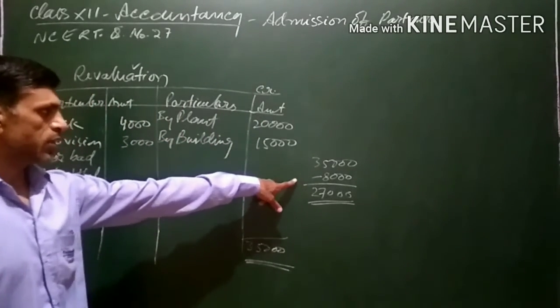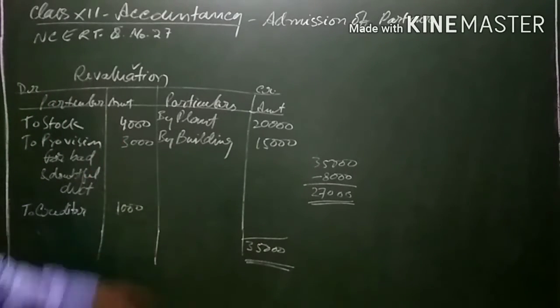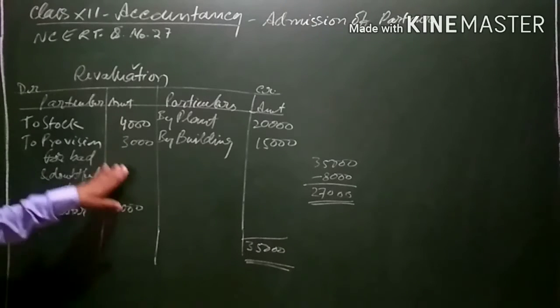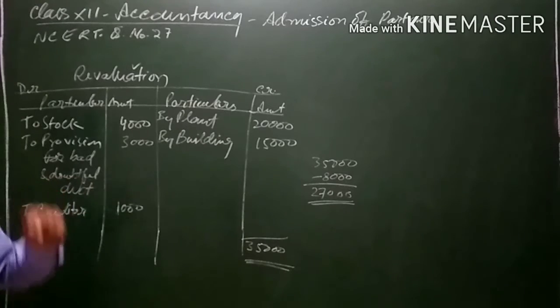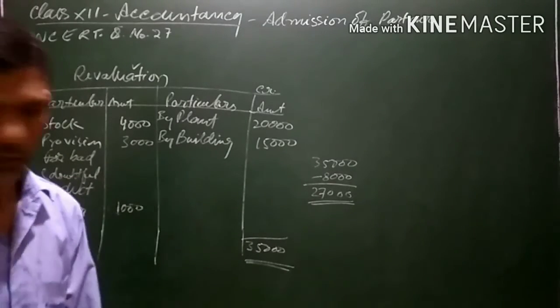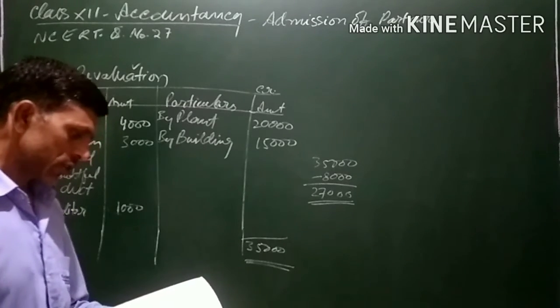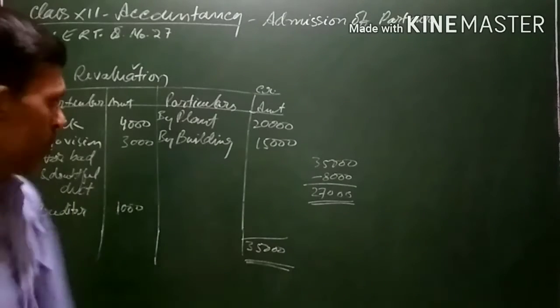This gain should be transferred to partner's capital account. The profit or loss on revaluation of assets or liabilities is transferred to partner's capital account in their profit sharing ratio. This 27,000 will be transferred. The profit sharing ratio of the partners is already given. It is 2:1. There are two partners, A and B.